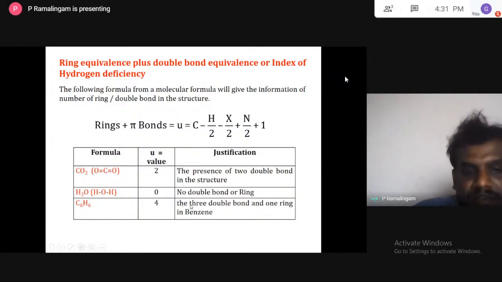That's why in benzene there is one ring and 3 double bonds. In benzene you draw one ring, and inside you write 3 double bonds. That's why it's called 3 double bonds and 1 ring. It's called ring equivalence plus double bond equivalence, or index of hydrogen deficiency.